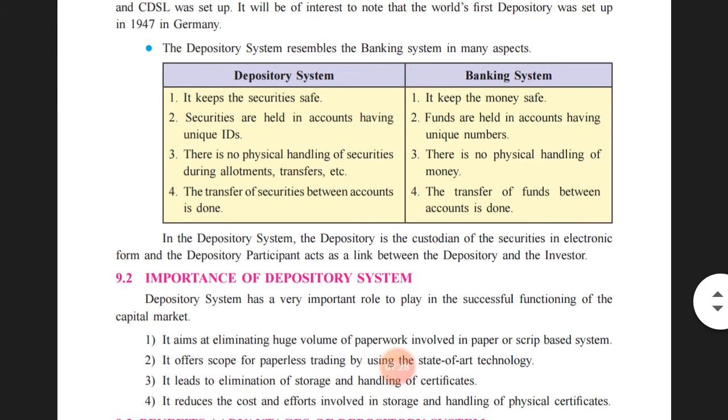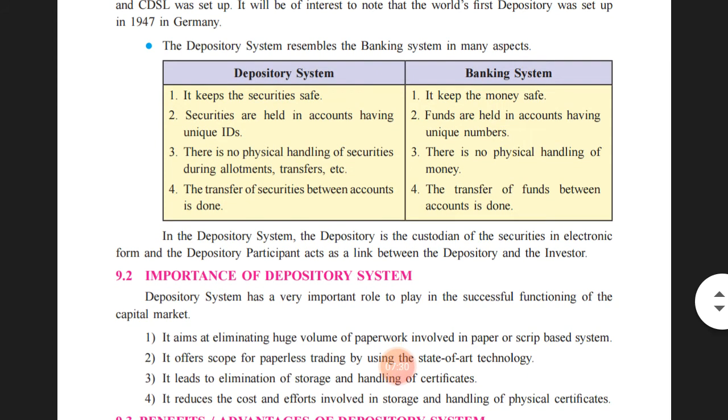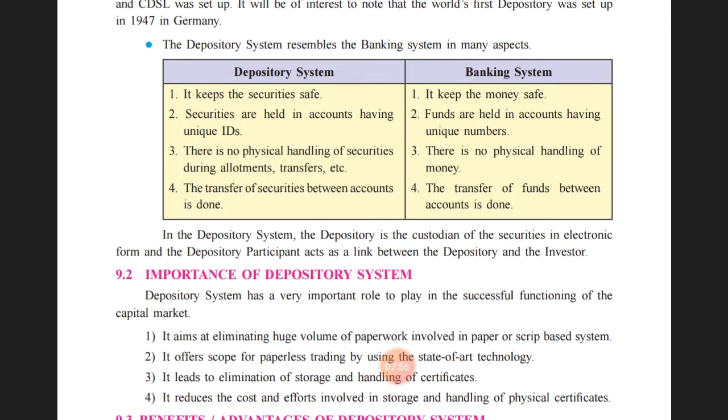Third one: there is no physical handling of securities during allotment, transfer, etc. In the dematerialized form, in the depository system, the physical handling and transacting of certificates is not there. Securities are held in dematerialized form, and all decisions related to allotment, transfer, and various other matters related to the securities are taken in electronic form.